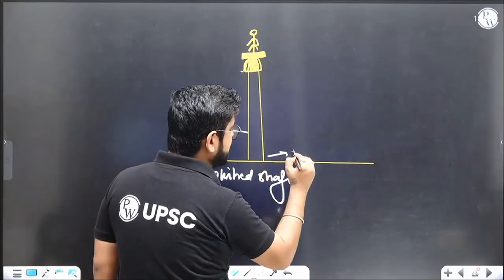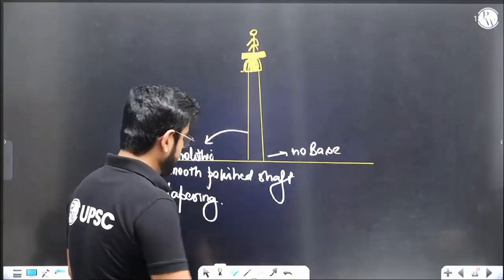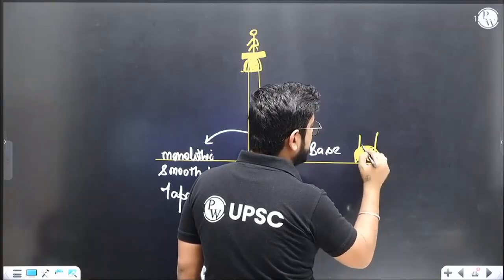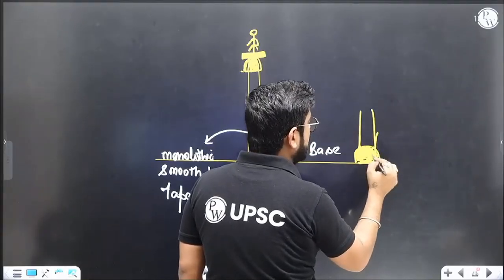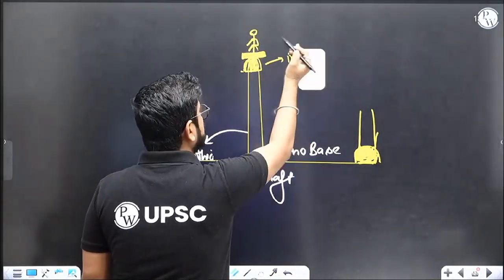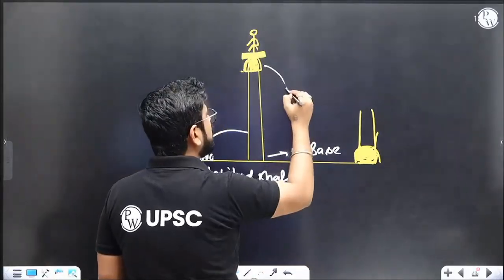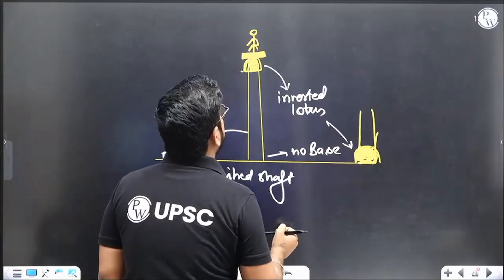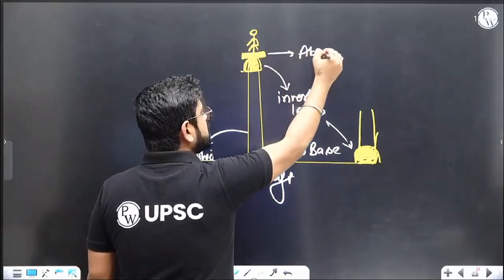Most importantly, there is no base as such. Now, why do we need a base? Technically, the Achaemenid pillars had a base of lotus, like a pillar coming out of a lotus. But here you will not find any base. Also, this is your inverted lotus. The Achaemenid pillar has the same, but in the base. Similarly, this stand is the abacus.